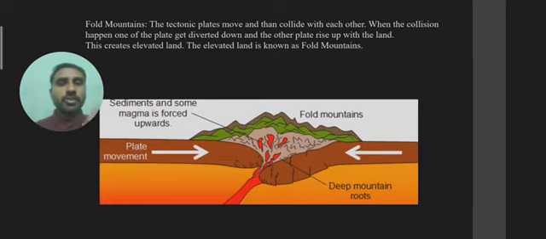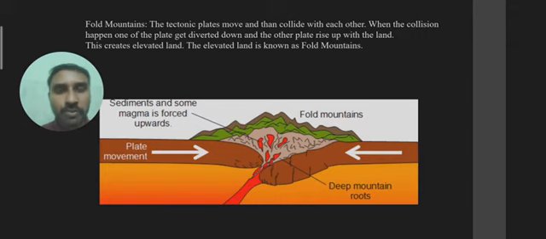I have shared with you about plate tectonics, so in this image, my students, what is visible to you? On one side plate movement is written, and on the other side an arrow is there. White arrows, if you see, there are two arrows facing each other, and on one side plate movement is written and on the other side nothing is mentioned.